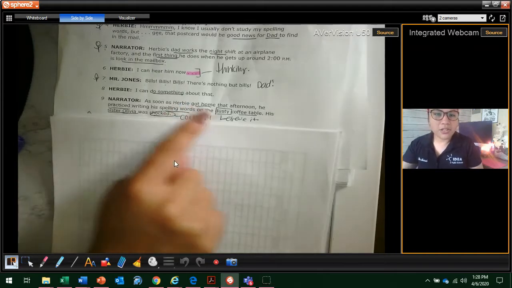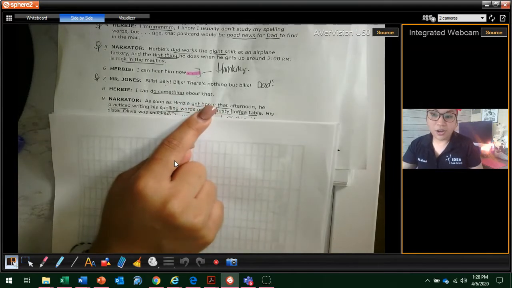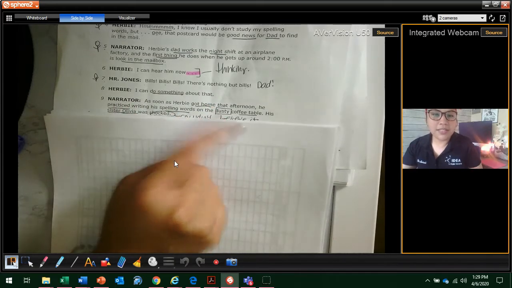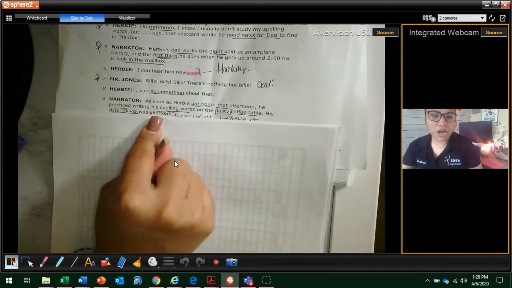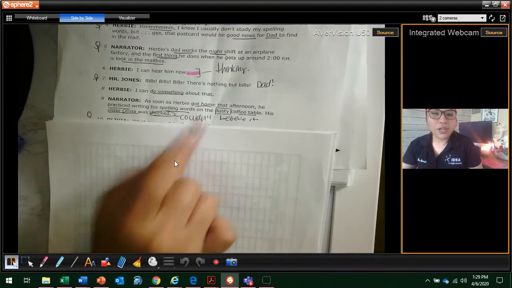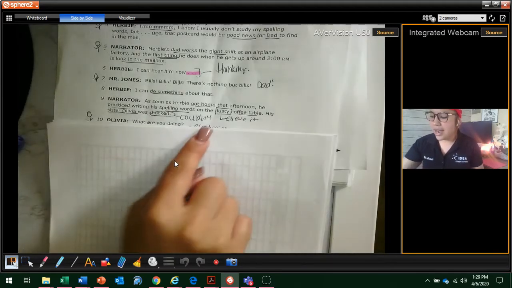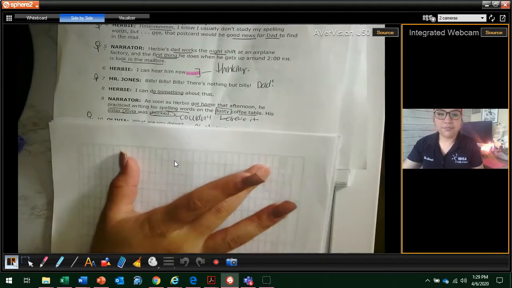So look what I underlined. When he got home, oh, now he's home. Remember, he went from his classroom to his home. What did he do? He practiced on the dusty coffee table, and his sister Olivia was shocked. Why would someone be shocked? What does that mean? That means they couldn't believe it. So is this something that Herbie does often? No, right? He doesn't do this. So she's like, wait, what? You're sitting down and you're studying? I'm shocked. So I wrote, couldn't believe it.